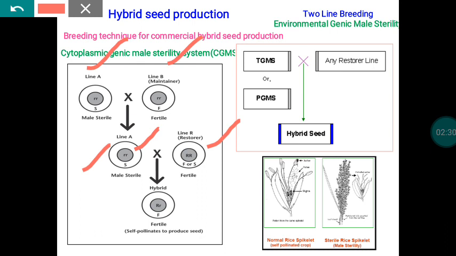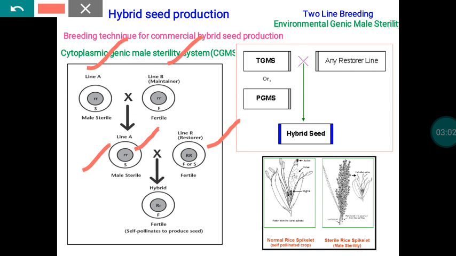Another feature of the R line is that it has the fertility restoration gene. So if you cross A with R, we harvest the seeds from the A. Even though the cytoplasm of the A is sterile, due to the presence of the fertility restoration gene in the R nucleus, the resultant progeny is able to produce viable pollen grains and therefore able to produce seeds. That is the advantage of this system.